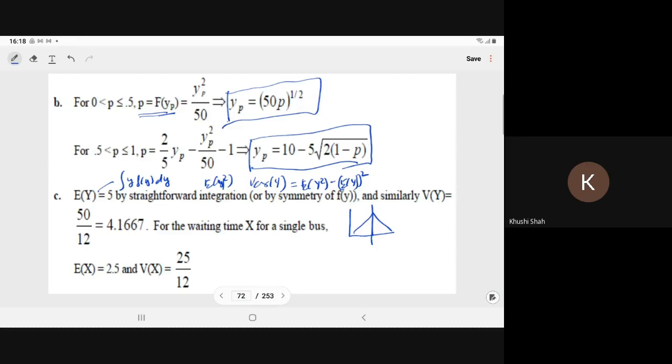And they are saying that you have to compare with the other uniformly distributed waiting time. Means what is that? That is a plus b by 2. And what is the Vx? That is b minus a whole square by 12, where b is equal to 5, a is equal to 0. So a plus b by 2 will be 2.5, and b minus a whole square by 12 will give 5 minus 0 whole square, 25 upon 12. So that is what you have to compare.